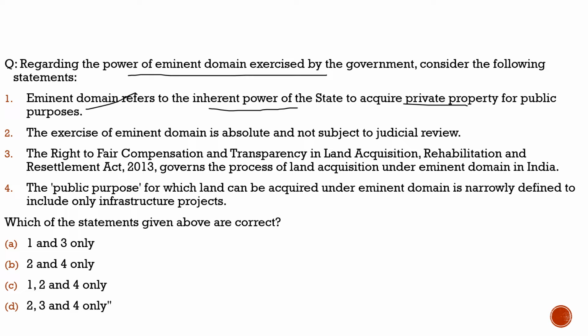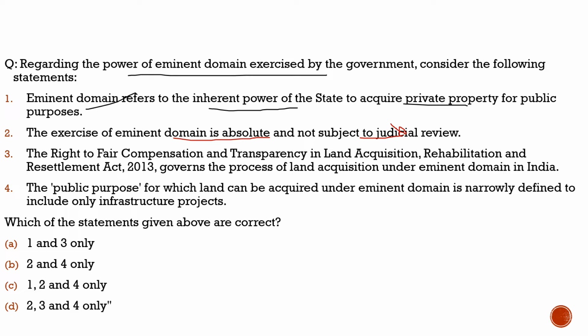It says the exercise of eminent domain is absolute and not subject to judicial review. This is totally incorrect. It has been subject to judicial review through various cases in history itself. So definitely it is incorrect. Even when the government takes your land, it is your right to go to the courts.